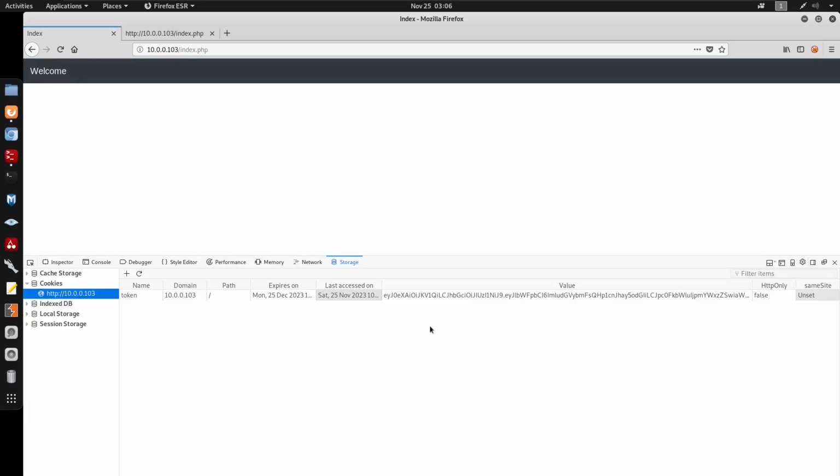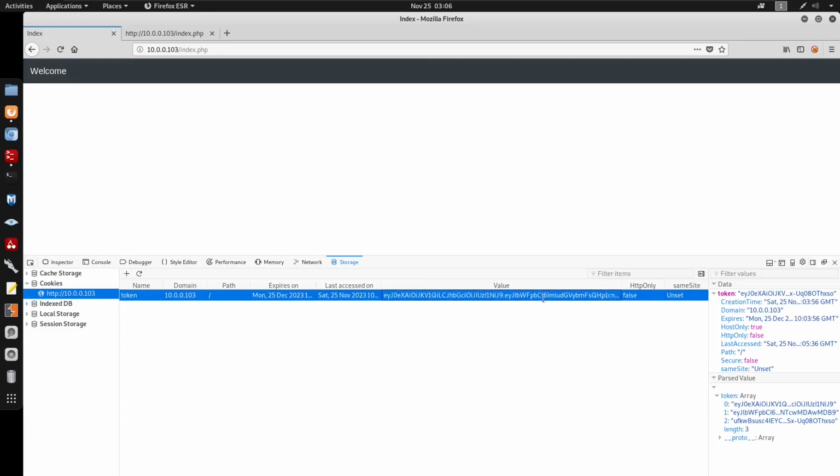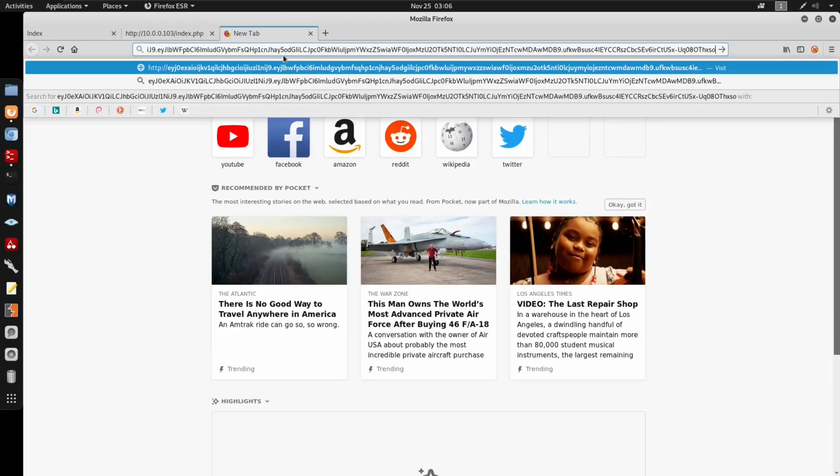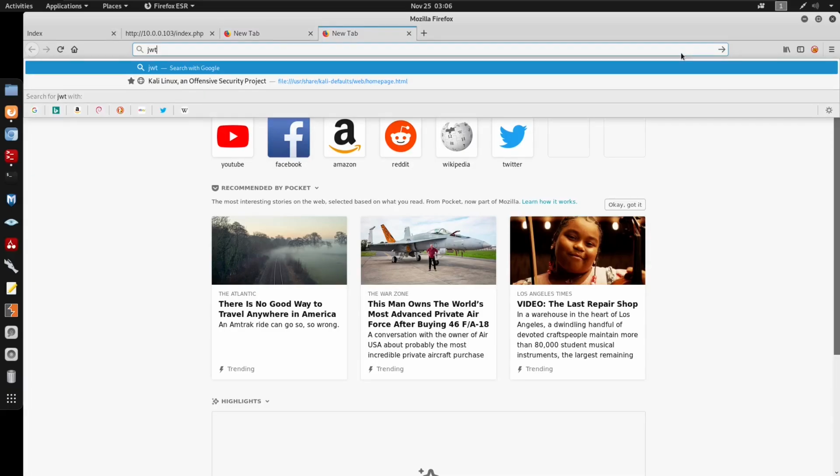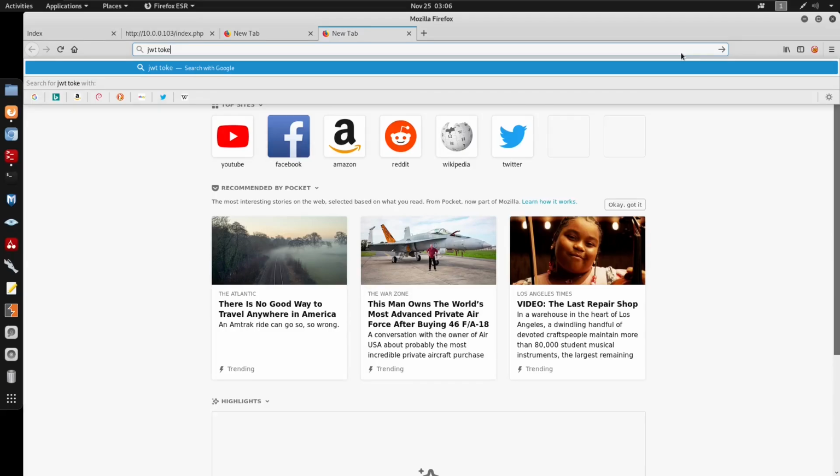Just by the look of this, it is a JWT, which is a JSON web token. The reason I say that is because it is separated by periods, starting with eyJ. The next part also starts with something, and the last part is going to be the signature. So that's the signature for the JWT. I'll use a JWT tool for this token.